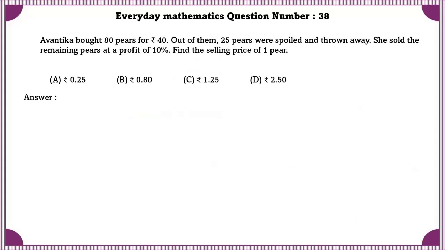Everyday Mathematics question number 38. Avantika bought 80 pears for 40 rupees. Out of them, 25 pears were spoiled and thrown away. She sold the remaining pears at a profit of 10%. Find the selling price of one pear.